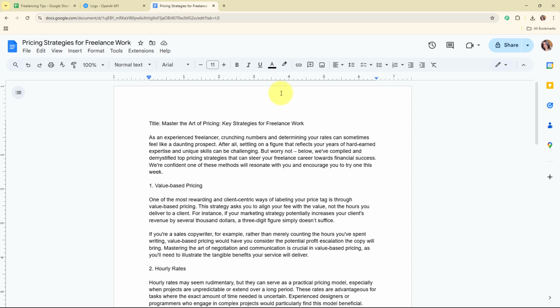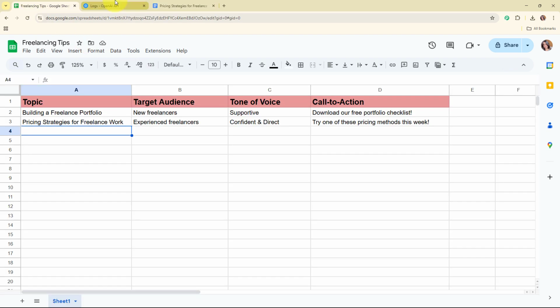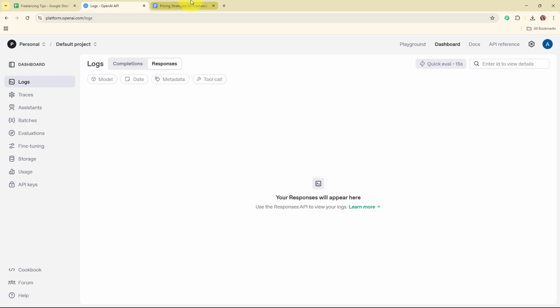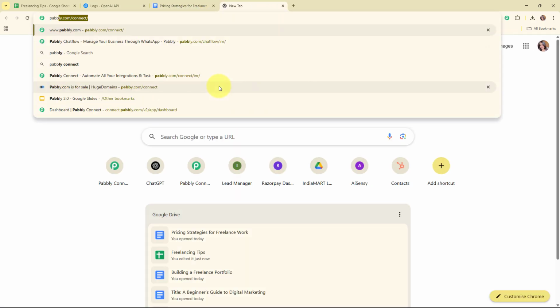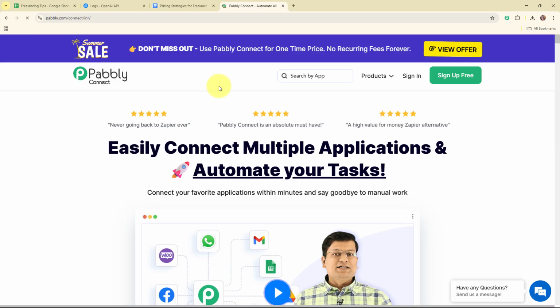And now here in this video we are going to learn step by step how you can create this automation by simply connecting your Google Sheets with your OpenAI account and Google Docs using an automation software named Pabbly Connect. So to access Pabbly Connect, you have to search for pabbly.com/connect in your browser and it will take you to the homepage of Pabbly Connect.